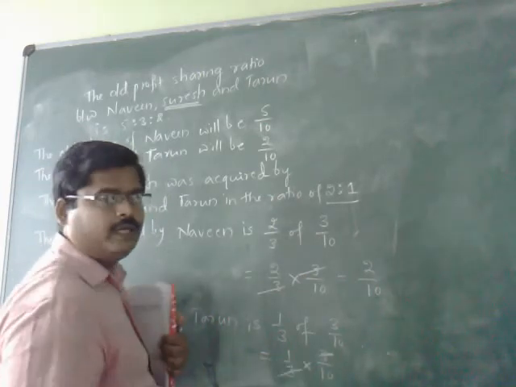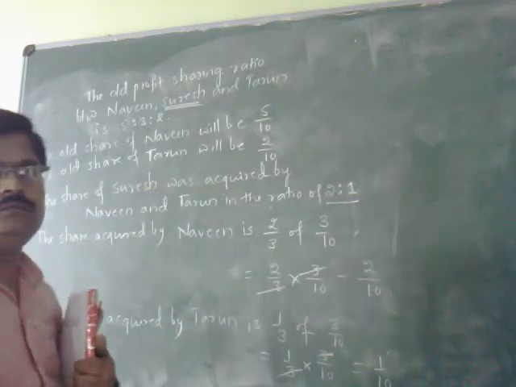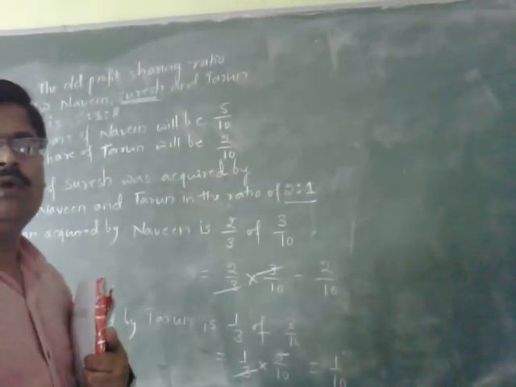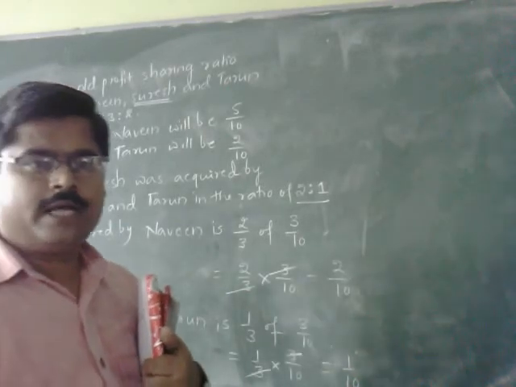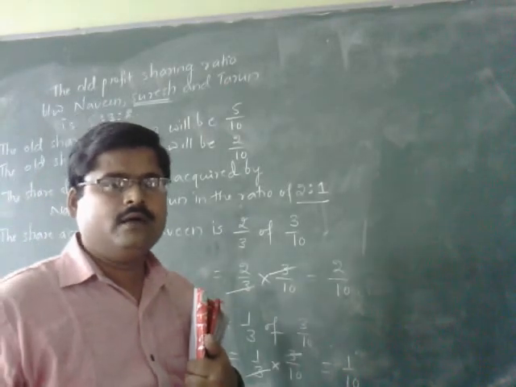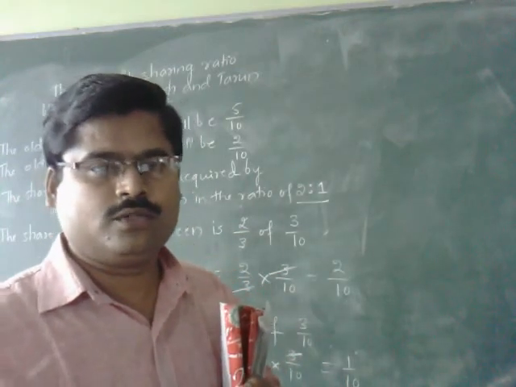Both 3 will be cancelled. It is only 1 by 10. Now we have the old share as well as the share acquired, and both are going to be added so as to calculate the new share.